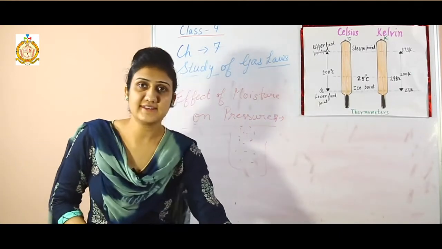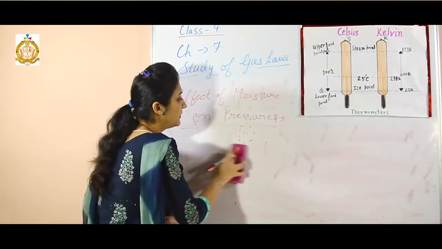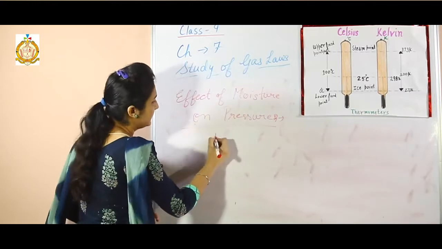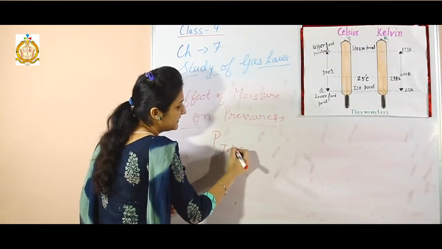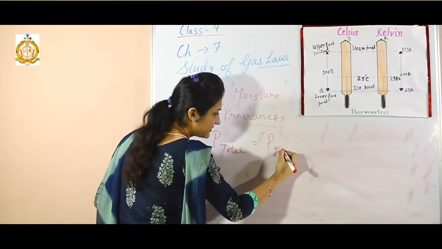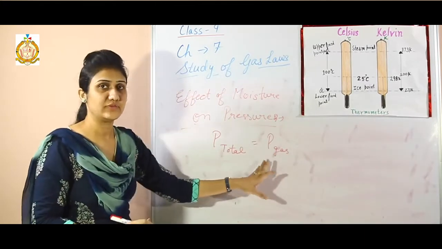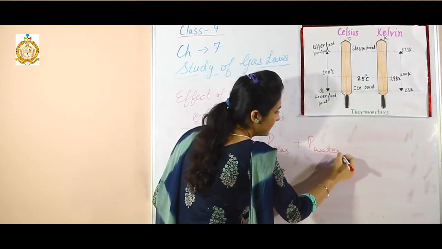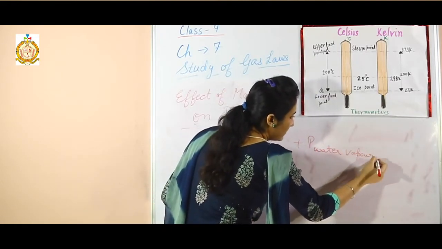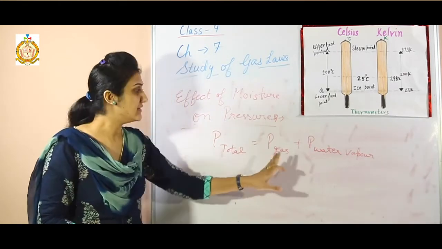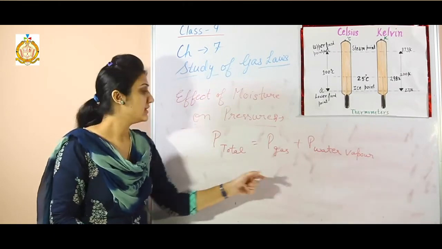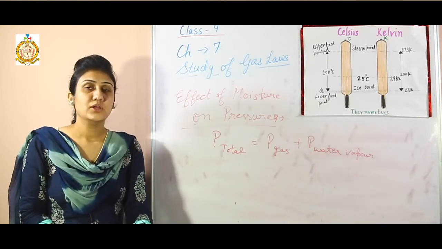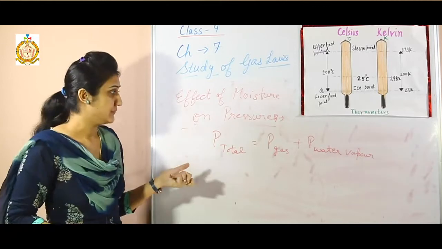So for these gases, the total pressure of the gas contains the partial pressure of the gas, that is only of the gas, as well as the pressure of the water vapors. Partial pressure of gas plus partial pressure of the water vapors is the total pressure for gases like nitrogen and hydrogen, because they are obtained over the water.